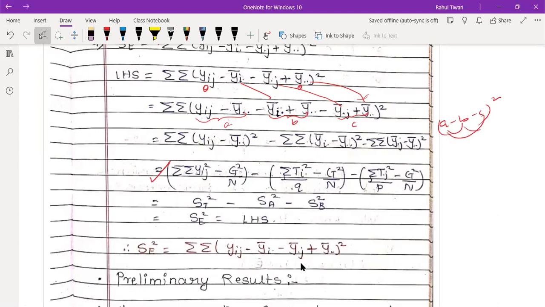the interaction term is assumed to be zero. Means if you just find between this into this and take the summation on both sides, it is going to be zero. So that's why that term they have taken as zero and they have omitted that. And you know this is simply your SST, and this is nothing but what? Simply your SSA. Nothing but what? SSB. Hence you will be getting the result.